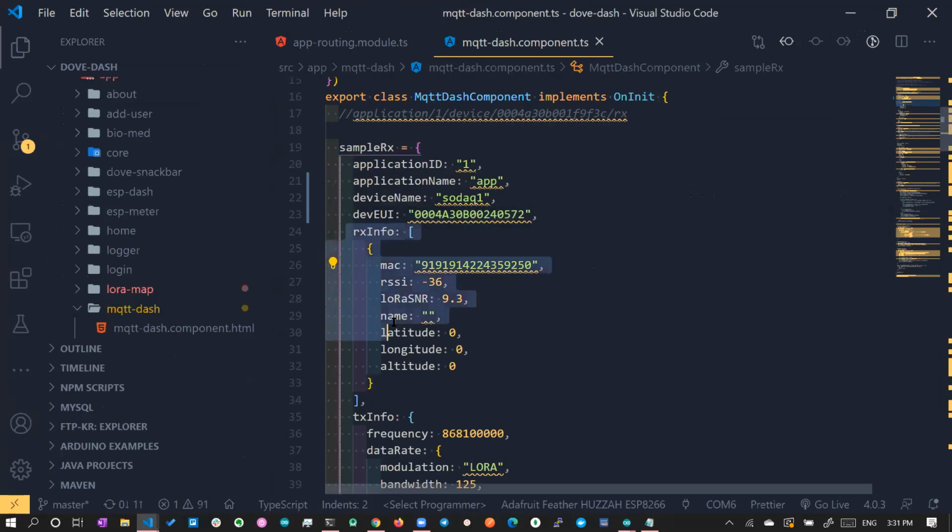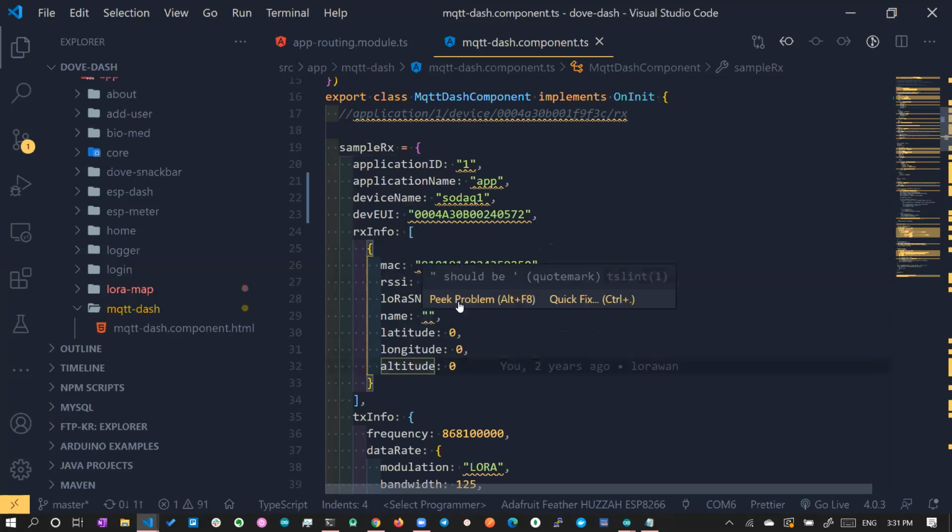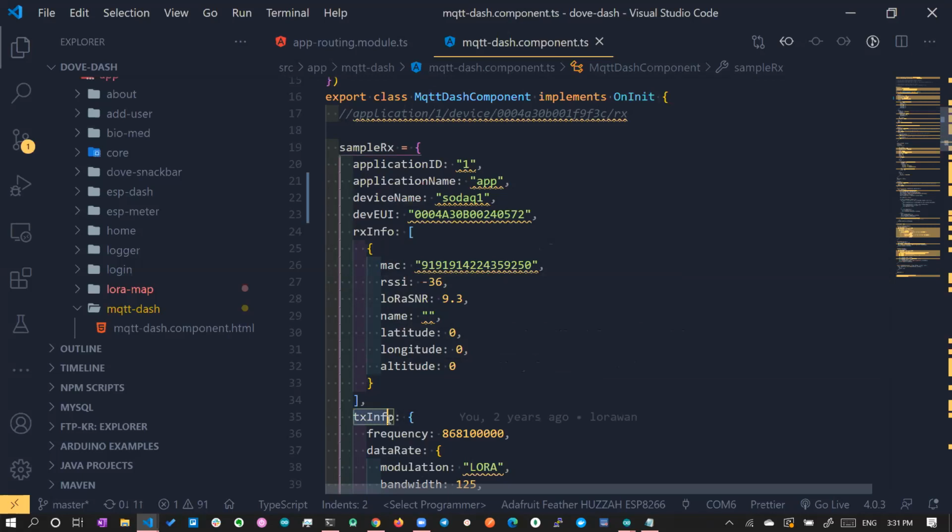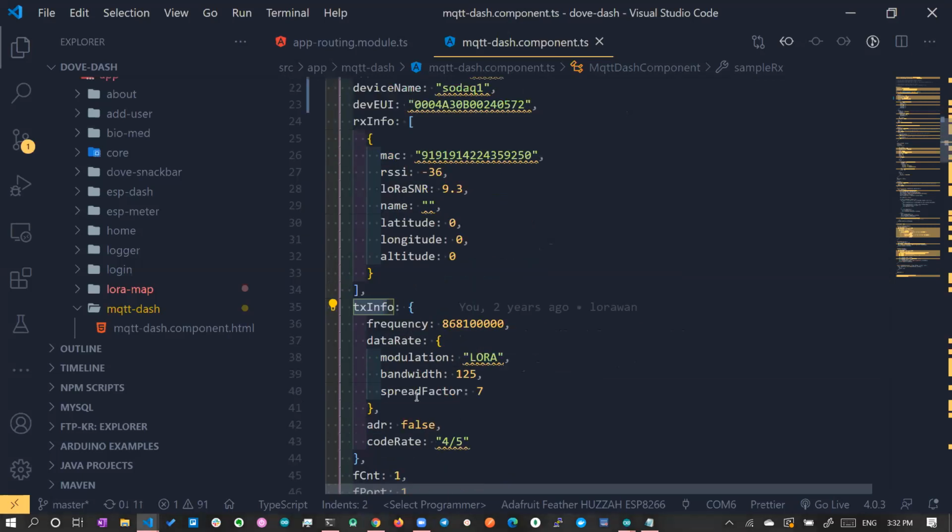In the RX info data, you will get MAC address, RSSI, signal to noise ratio, name, latitude, longitude, and altitude. And in TX info, you will get the frequency at which the device has transmitted, and the data rate. So for the data rate, if you give 7, then it is spreading factor 7, right?